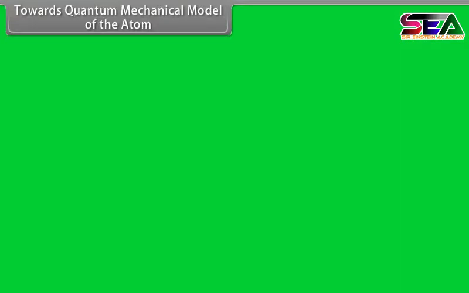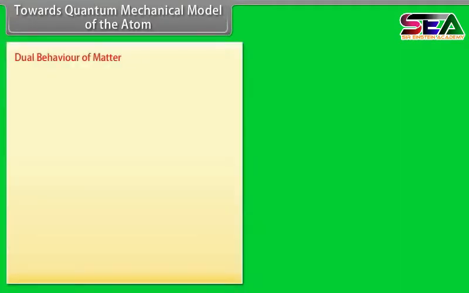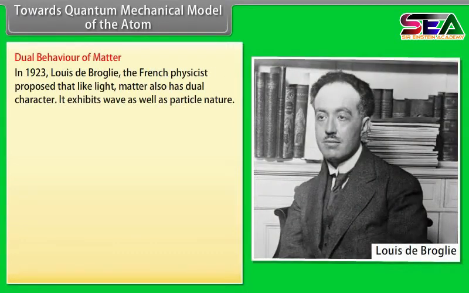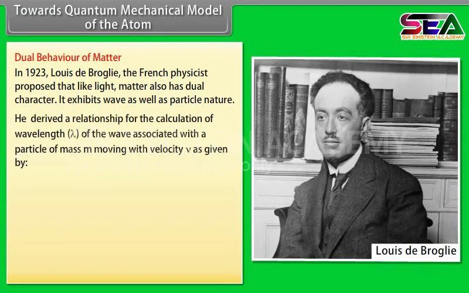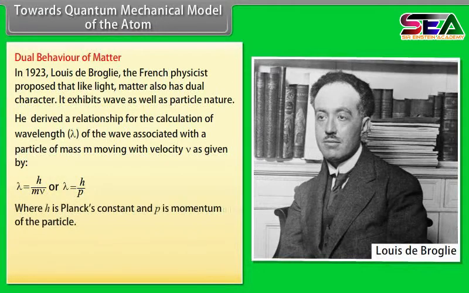Towards quantum mechanical model of the atom: dual behavior of matter. In 1923, Louis de Broglie, the French physicist, proposed that like light, matter also has dual character. It exhibits wave as well as particle nature. He derived a relationship for the calculation of wavelength lambda of the wave associated with the particle of mass m moving with velocity v, as given by lambda equals h by mv, or lambda equals h by p, where h is Planck's constant and p is momentum of the particle.